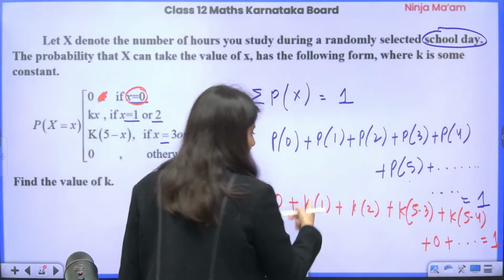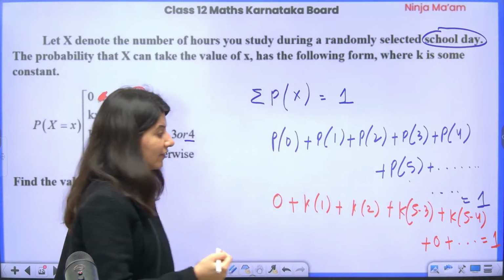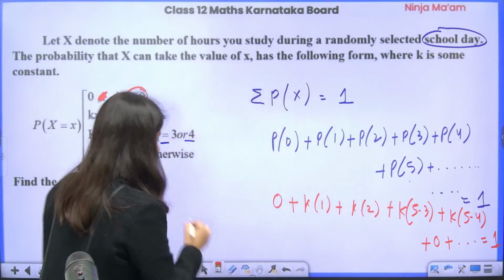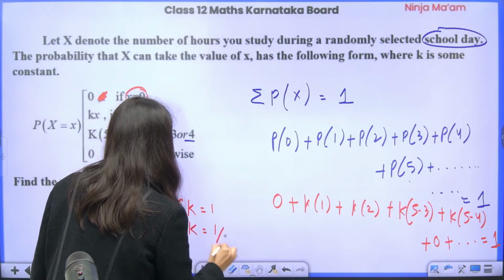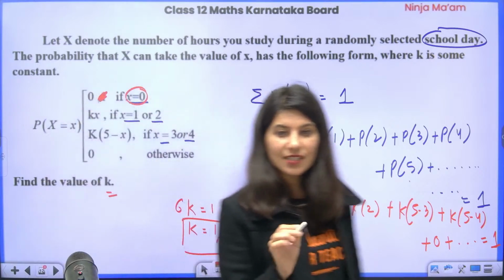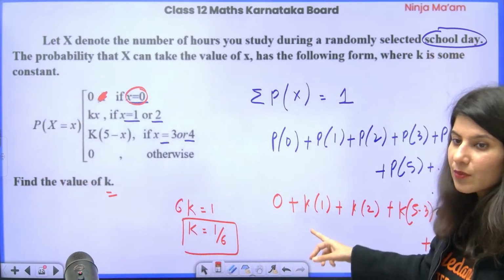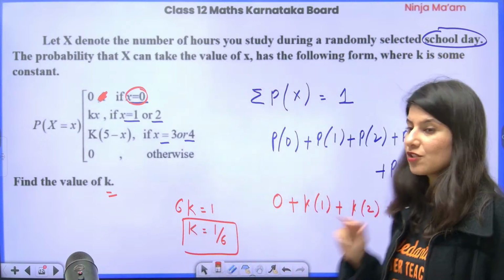Now this is k plus 2k, 3k. 3k plus 2k will be 5k. 5k plus k will be 6k. So 6k is going to be 1, and from here k is going to be 1 by 6. Find the value of k. A 2 marker question, an easy question, wherein k is equal to 1 by 6. A similar type of question you can expect in your KCET examination as well.